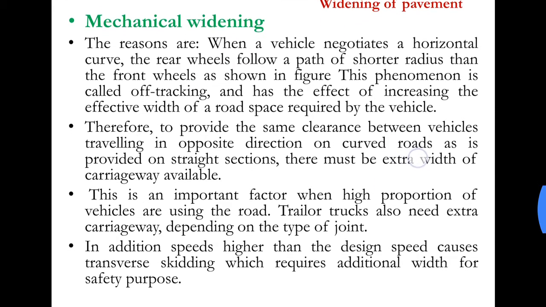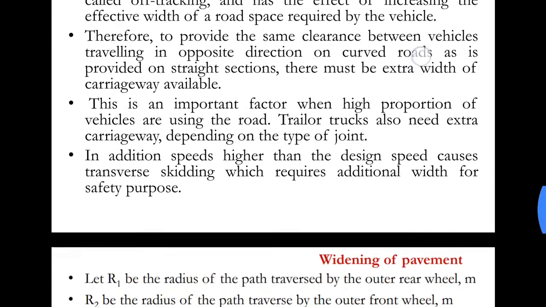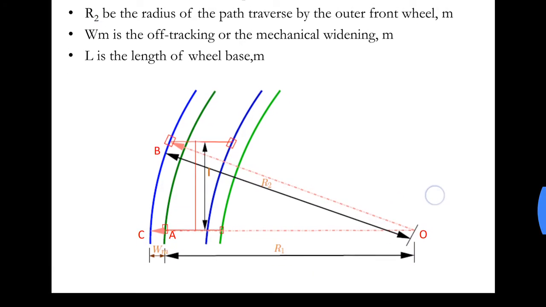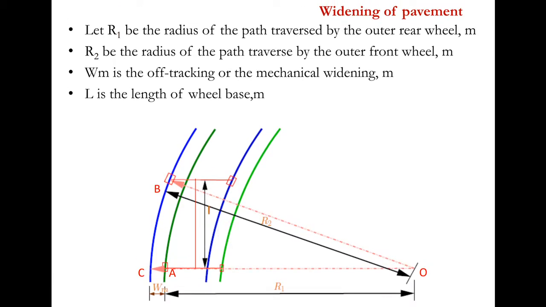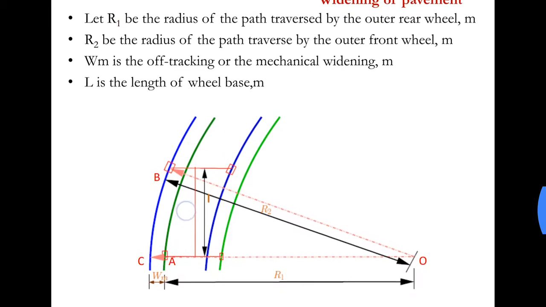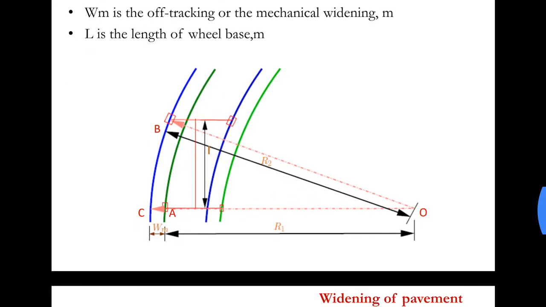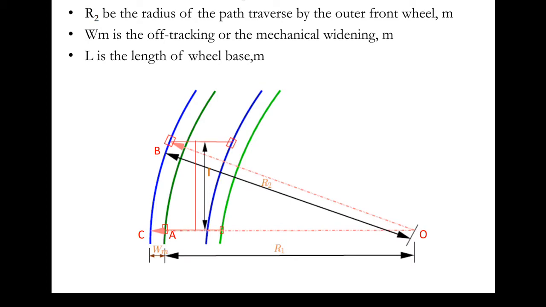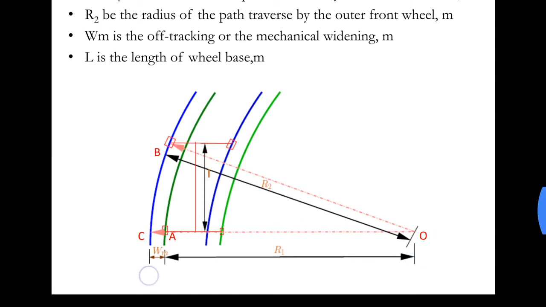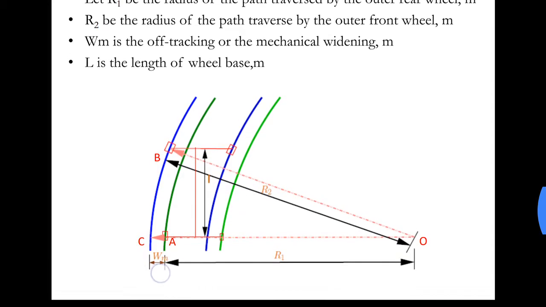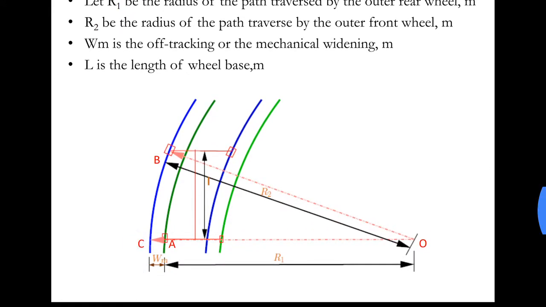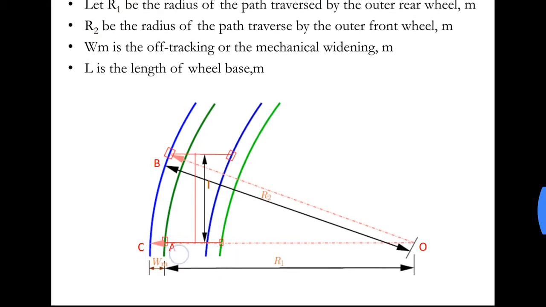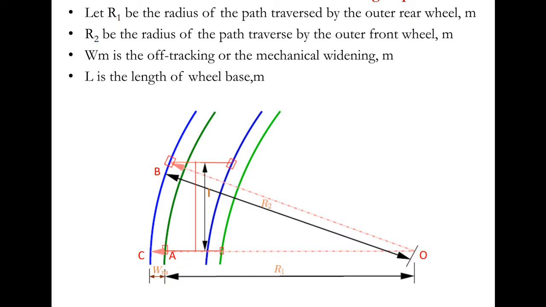Now let us consider mechanical widening first. Let us have a look at this picture over here. This here is a curve. Now when the vehicle is traveling upwards here, an extra width of W here is provided. This is WM, or mechanical widening. This extra width is either provided at the outer side of the road or it may be provided on the inner side and the outer side. This depends on the topography of the area.